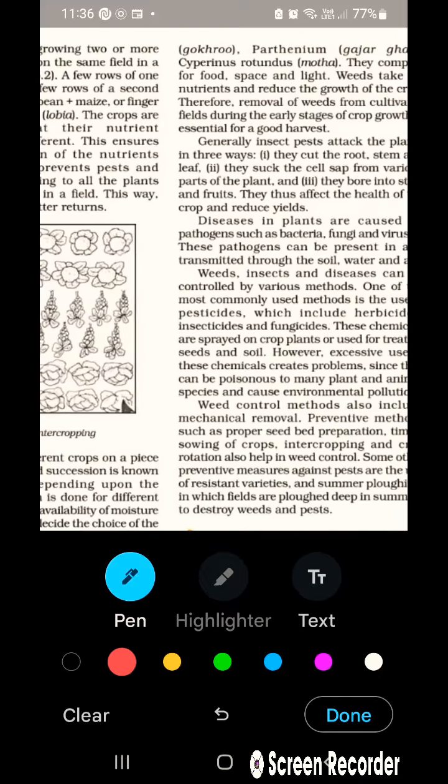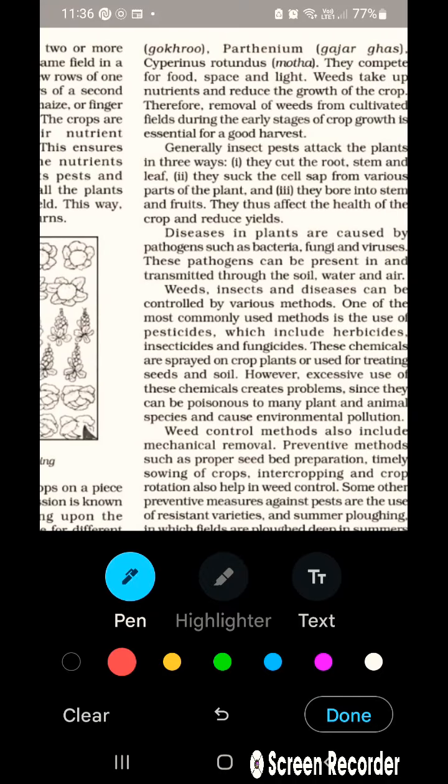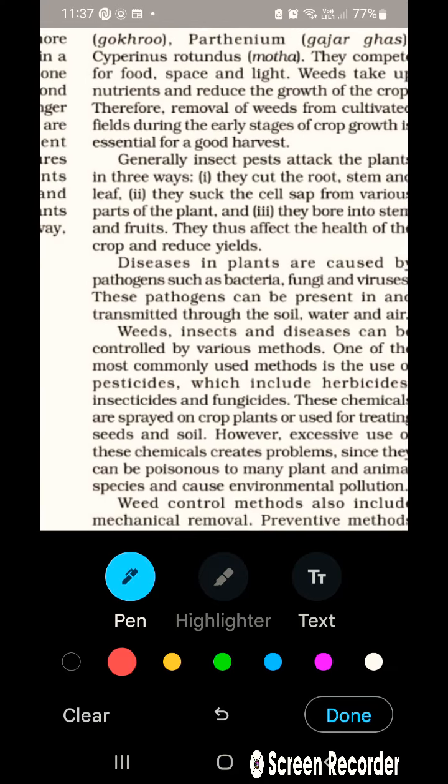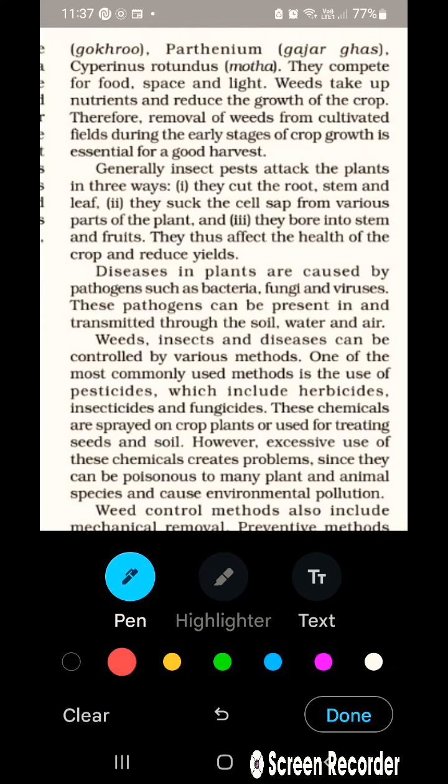Next, on the right side we see the examples of weeds like gokhru, parthenium, which I have told you is gajar ghas, and Cyperus rotundus. Cyperus rotundus is the motha ghas that we sometimes see growing. They compete for food, space and sunlight. This is the point which we have to highlight: food, space and light. Obviously it would also occupy some space, so maybe the growing plant would be bent because the weed is growing, and we do not get the agronomical characters that we need in a plant.